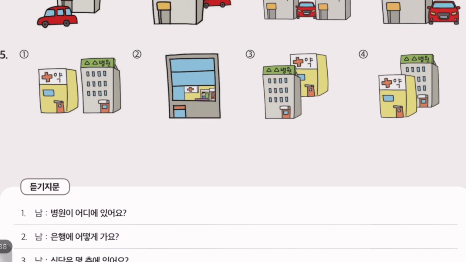5번. 약국이 어디에 있어요? Where is the pharmacy? 약국이 병원 옆에 있어요. The pharmacy is next to the hospital, so our answer is number 1.